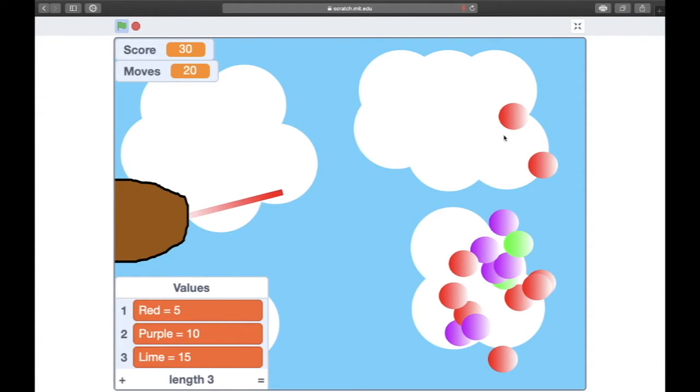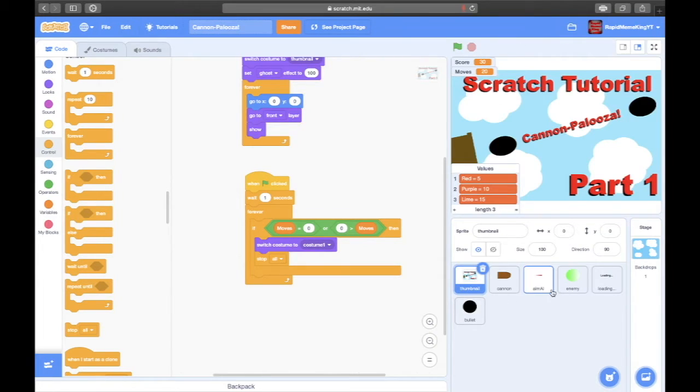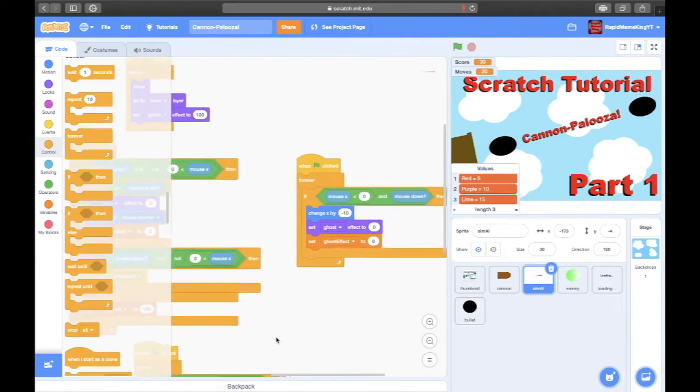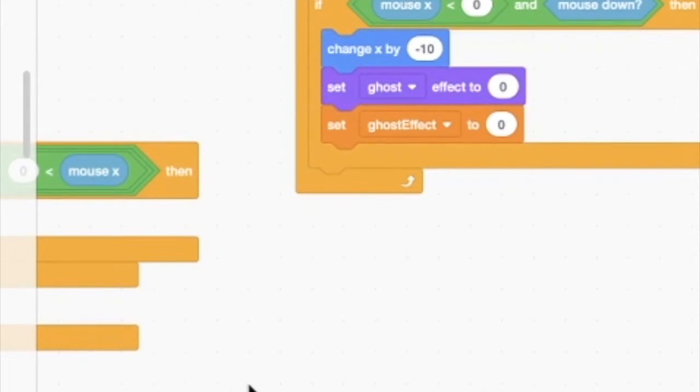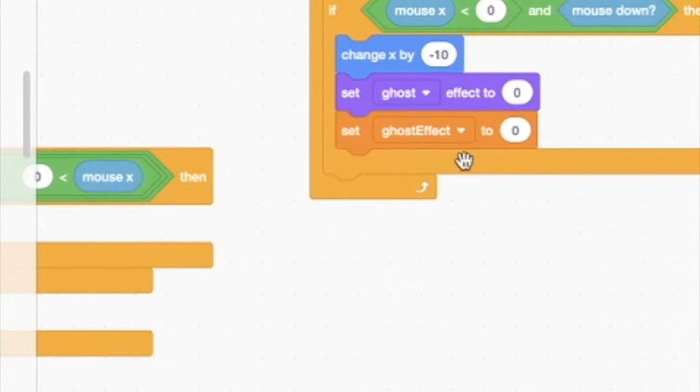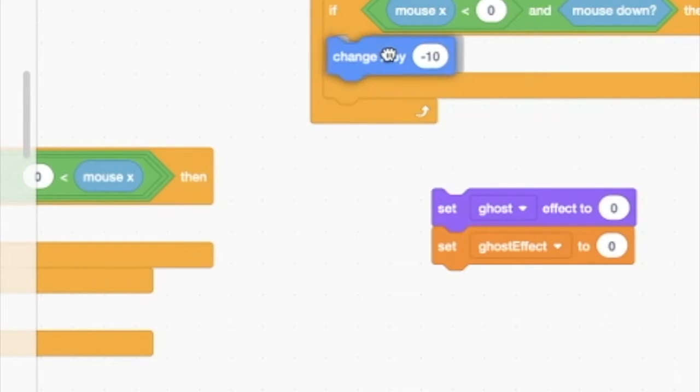And if I do this, oh, that's weird. Okay. Alright, let me look at that. The aim AI is moving. If it's, okay.